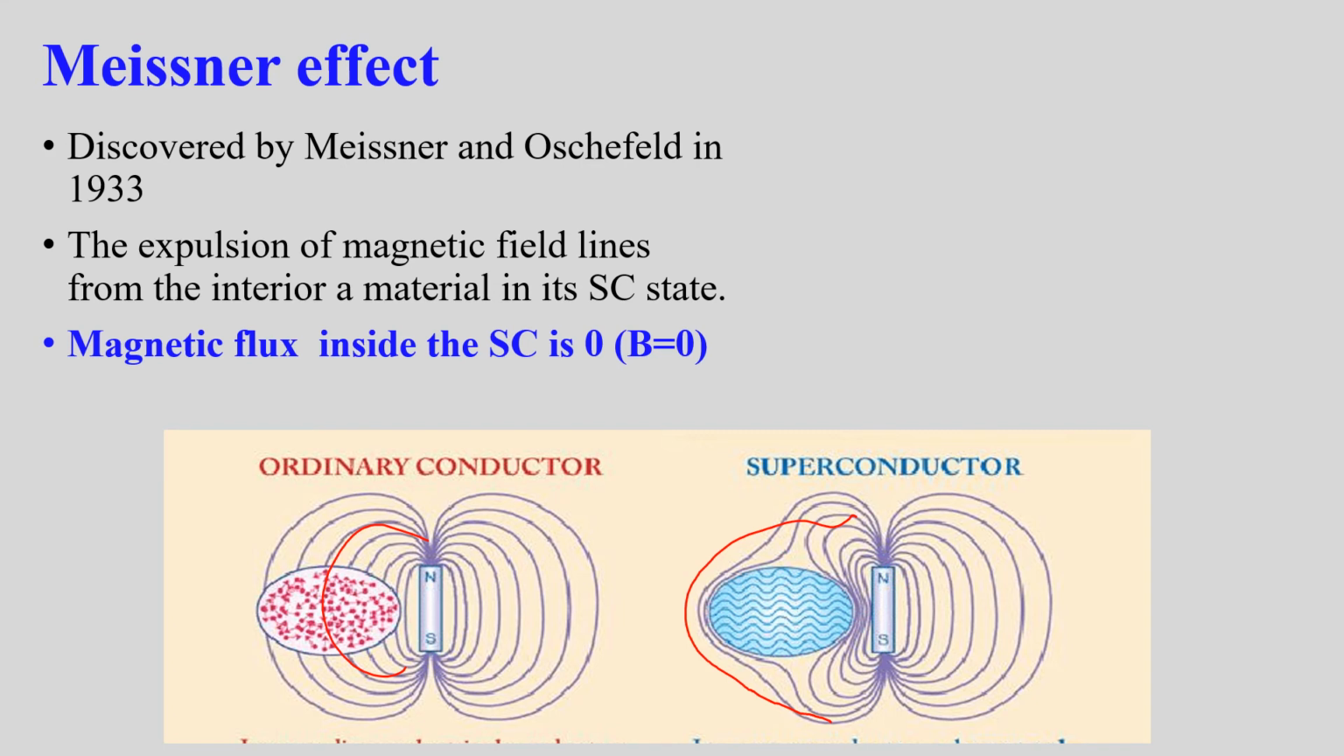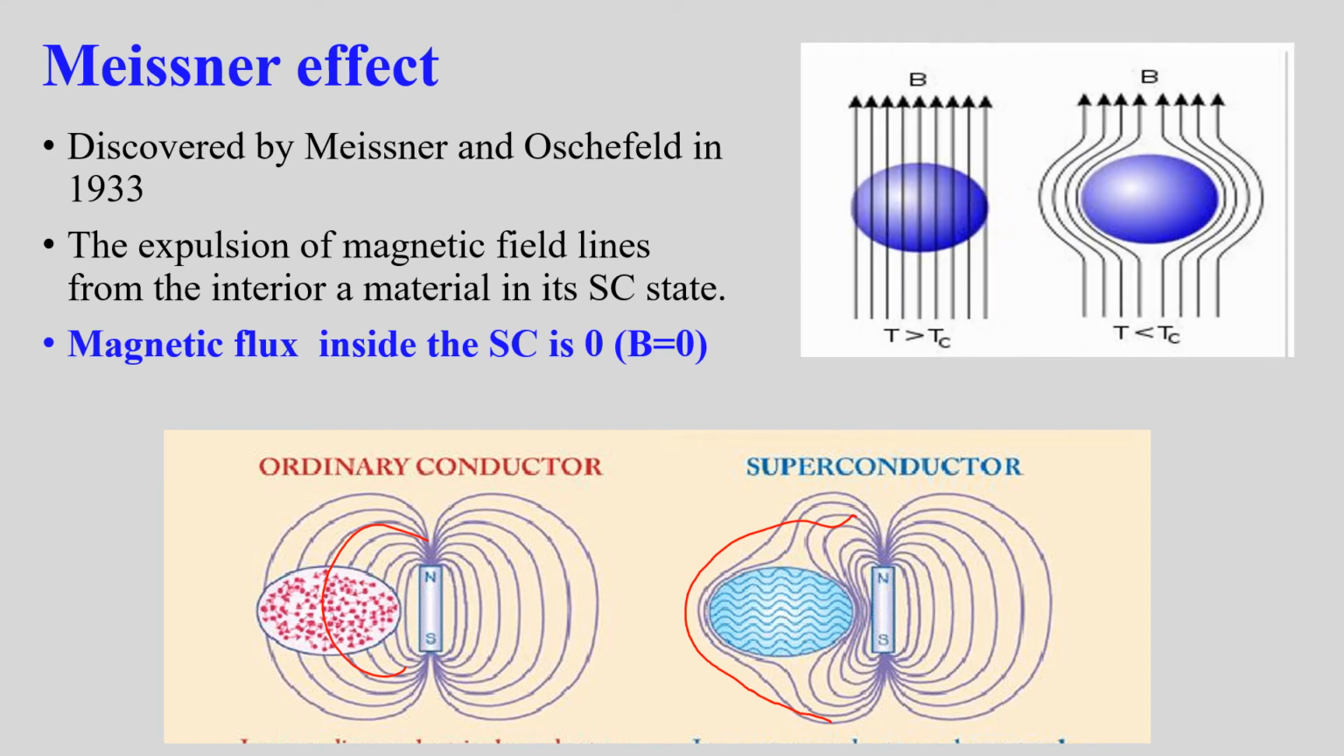When the temperature is increased above Tc, the magnetic flux lines penetrate inside the body of the superconductor. When the temperature is less than Tc, the flux lines are expelled from the body of the superconductor. This expulsion of flux lines from the interior of a superconductor at a temperature below Tc is termed as Meissner effect.